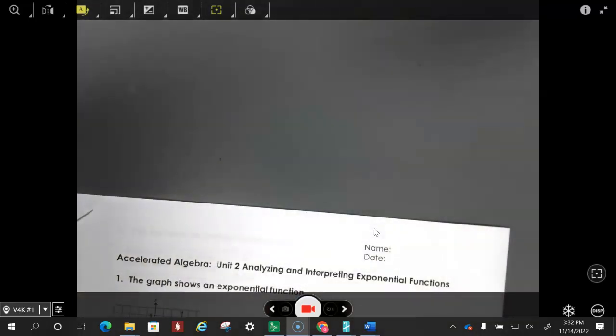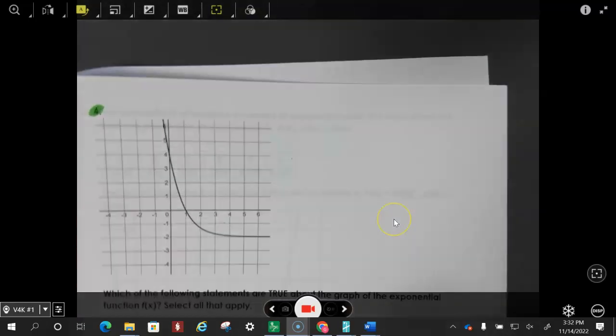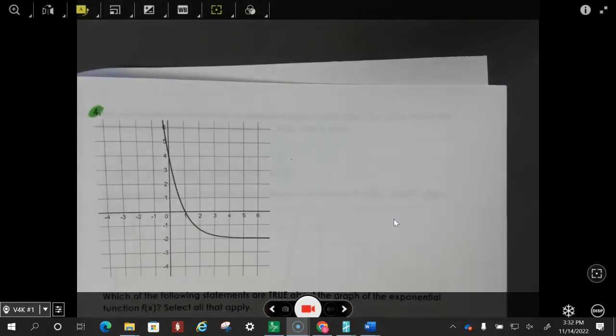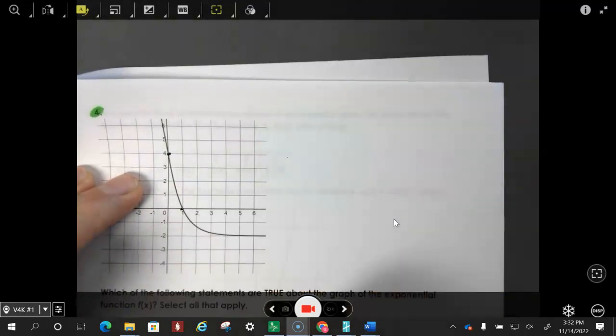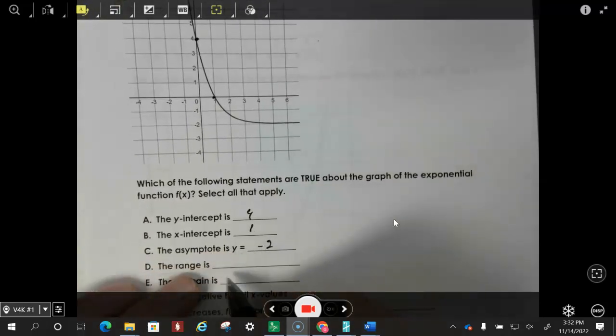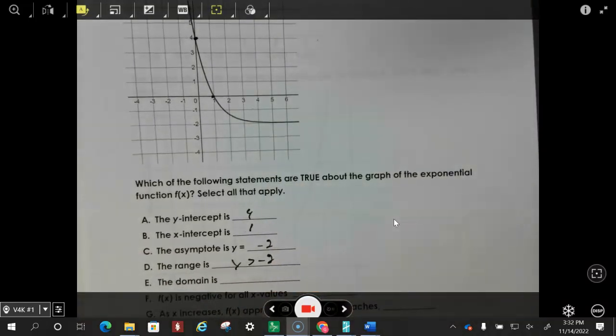Okay, let's look at this one right here. The y-intercept is 4. The x-intercept is 1. The asymptote is approaching -2, so it's y equals -2. The range of this is going to be from -2 up, so y is greater than -2. It does not touch -2, so don't put a line under it. It is greater than -2. And the domain, anytime it's just a plain old graph, the domain is going to be all real numbers.